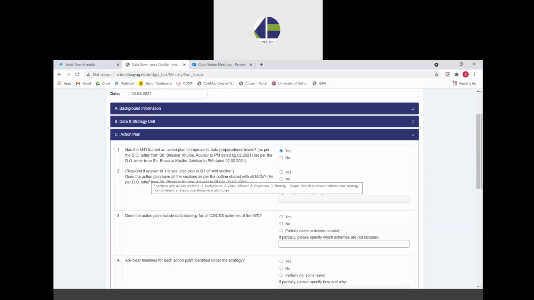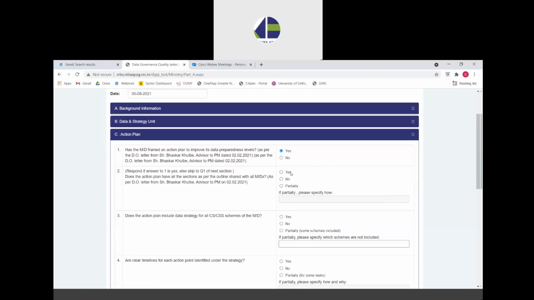Moving to the next question. The next question is about the sections of the action plan. So it asks whether the action plan has all the sections as per the outline which was shared with all the ministries and departments by DMEO NITI Aayog. The ministries can select yes, no, or partially, depending on how much they have followed the outline.